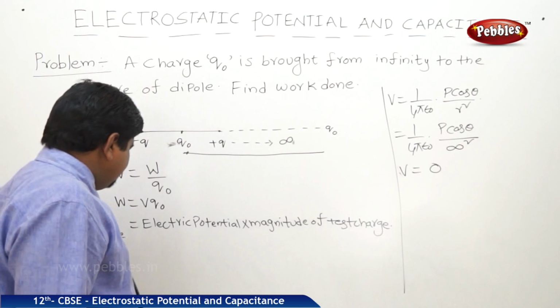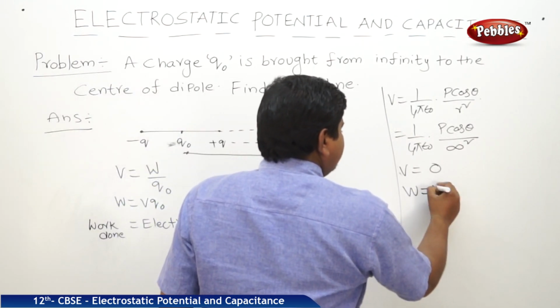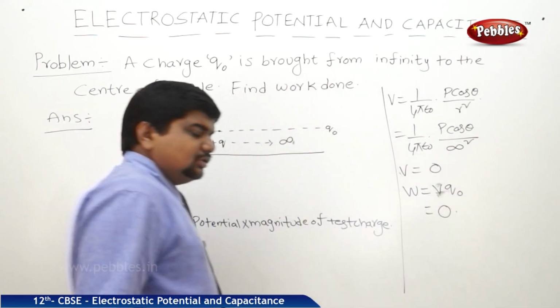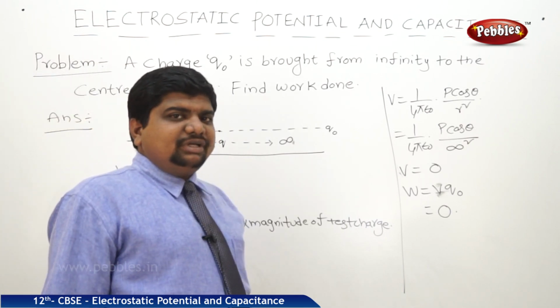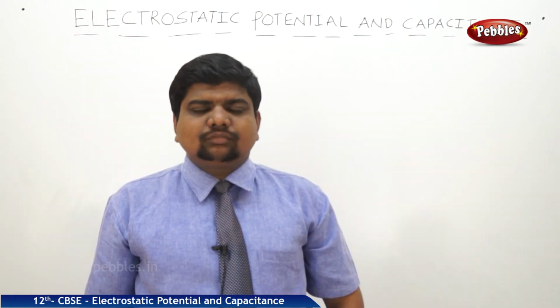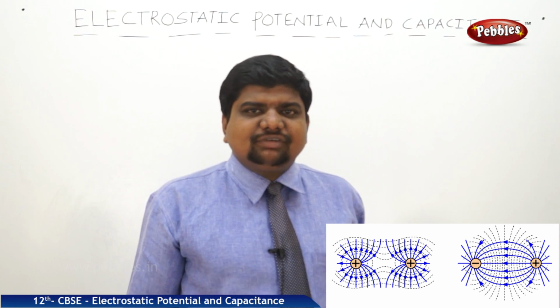So, if V is 0, what is the work done? V Q naught, it is also 0. The amount of work done in bringing a test charge from infinity to the mid of the dipole is 0 units. The next concept we should discuss is equipotential surfaces.